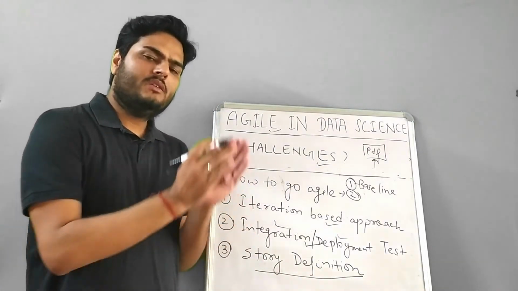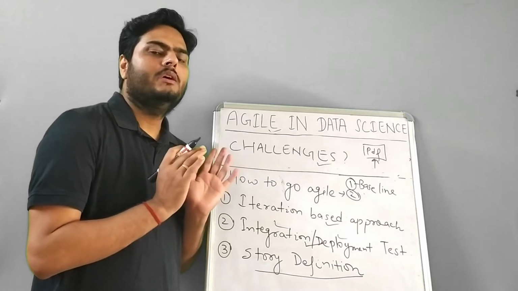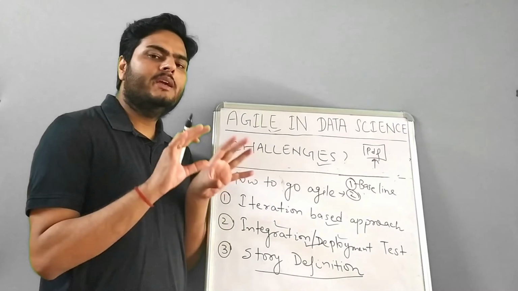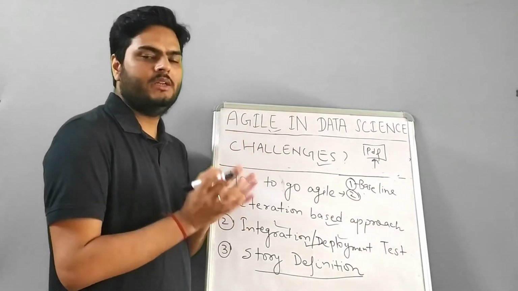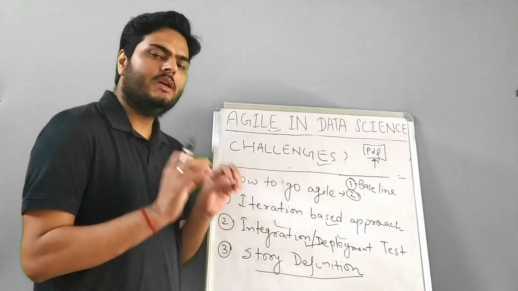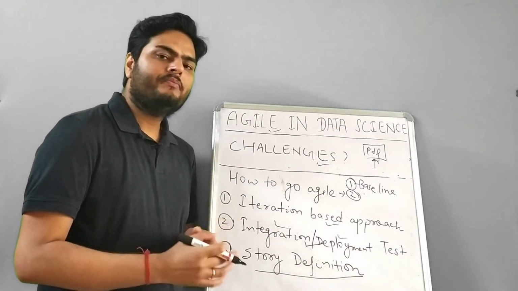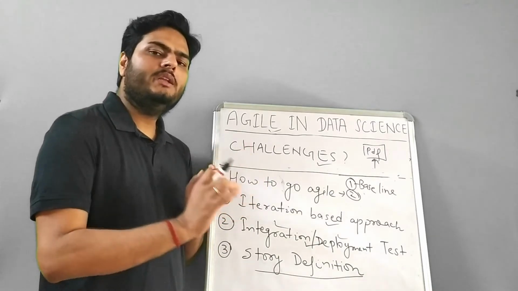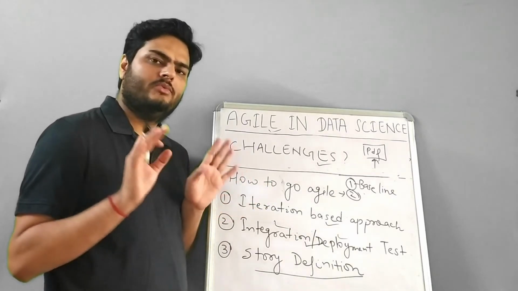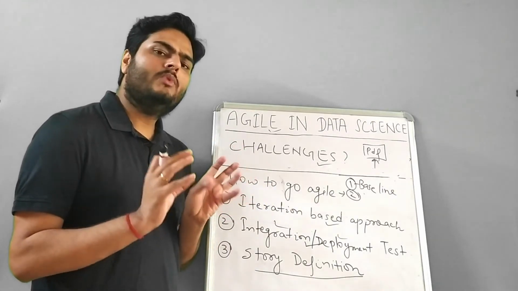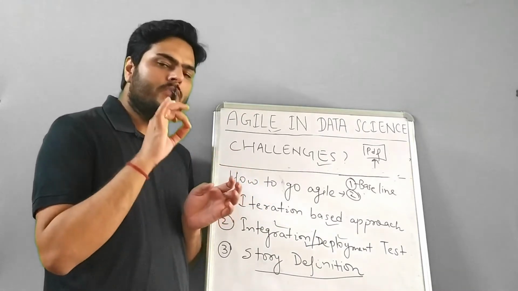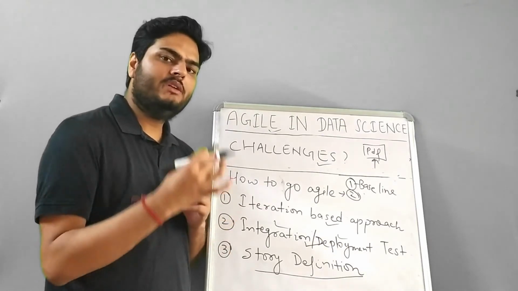For example, there is some data in a big data system and you want to consume that data for your model. So one story point can be creating the master data set from the existing data set. This story point can take like 2, 3 or 4 weeks. The next story point can be cleaning the junk values from the data. This story can take, let's say, a couple of days for execution. Based on what your story is doing, the entire team decides how much effort is needed for each story.